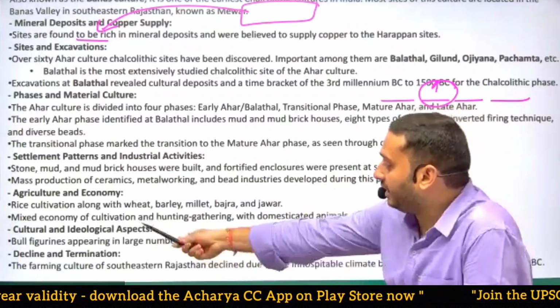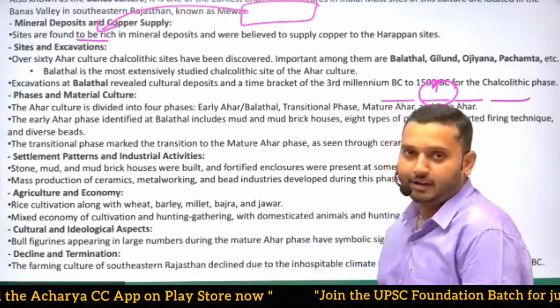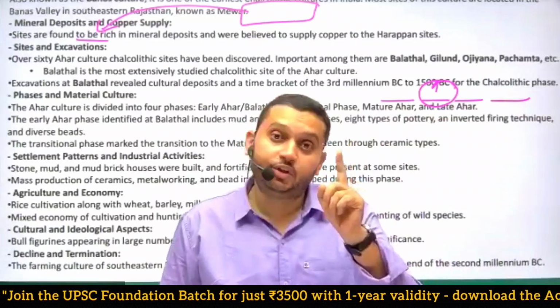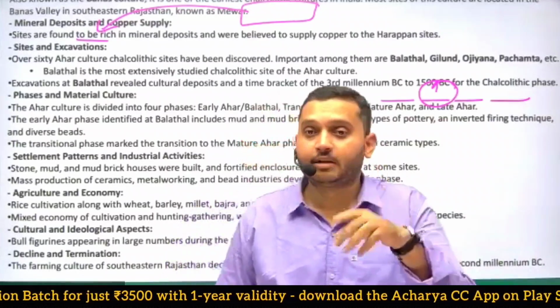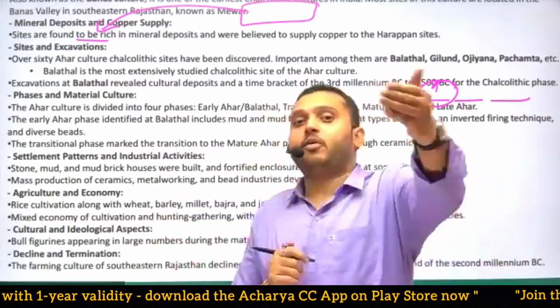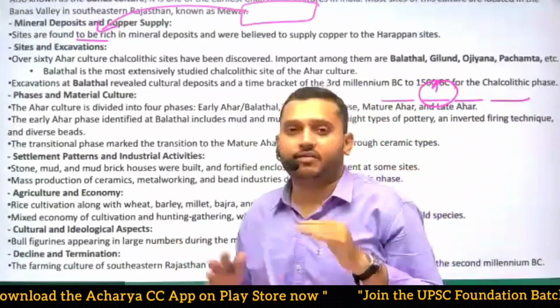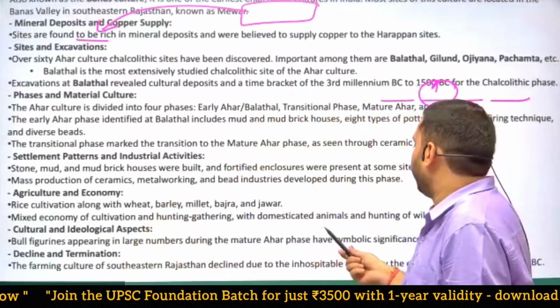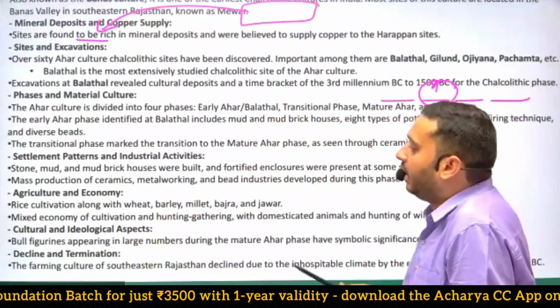Mixed economy of cultivation and hunting gathering. Try to remember the Stone Age people. They used hunting gathering. That means they had just developed from the Stone Age people and were less developed than the Indus Valley civilizations, with domesticated animals and hunting of wild species.